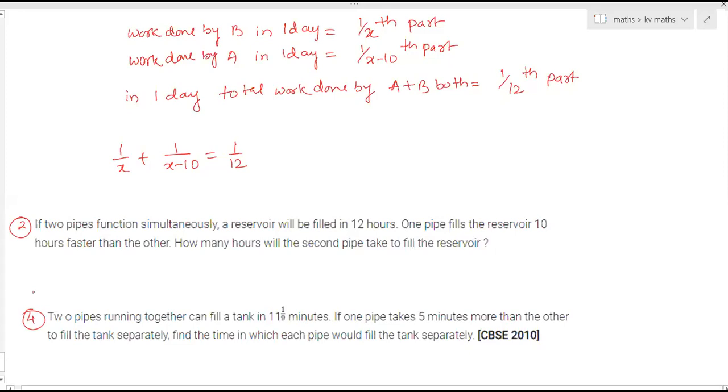Ma'am, are we supposed to convert these minutes into hours, or is it fine like that? No, minutes is fine because it is given, if one pipe takes 5 minutes more. So it is also in minutes. So keep it in minutes only. Okay, ma'am.